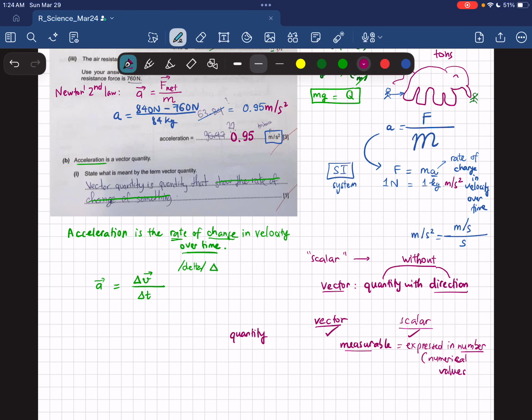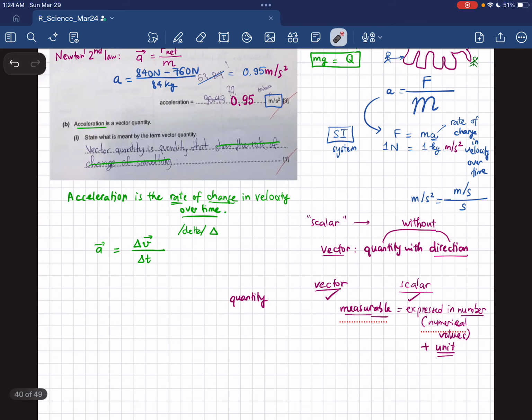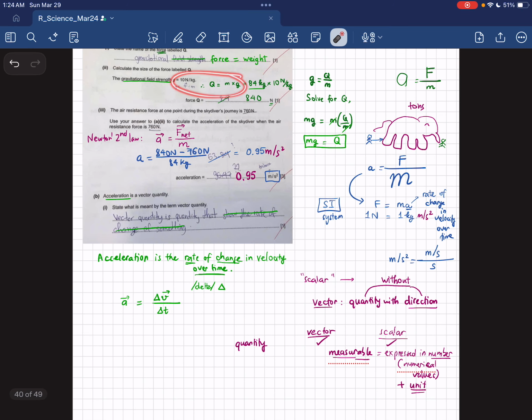But in physics, we don't just measure things, we also have a unit to go with it. And with the unit, it can help us to distinguish between different quantities, and sometimes it can also help us to derive the equation, like what we did above here, right?